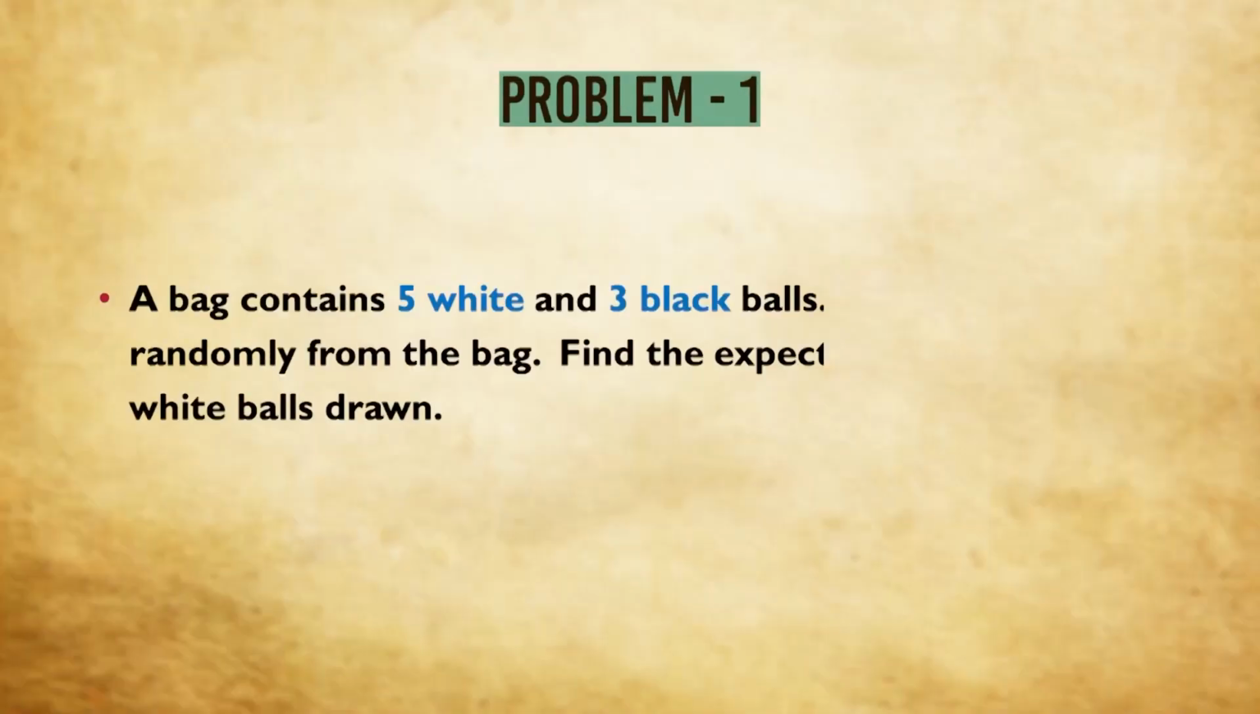If you can recall, in the frequency setup, the formula of variance is 1 by n summation (xi minus x bar) whole square, which can alternatively be written as 1 by n summation xi square minus x bar square. We start with a problem.